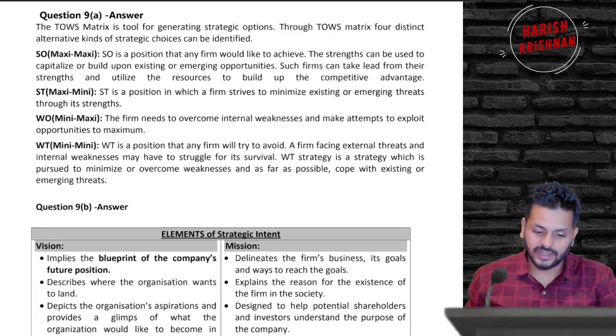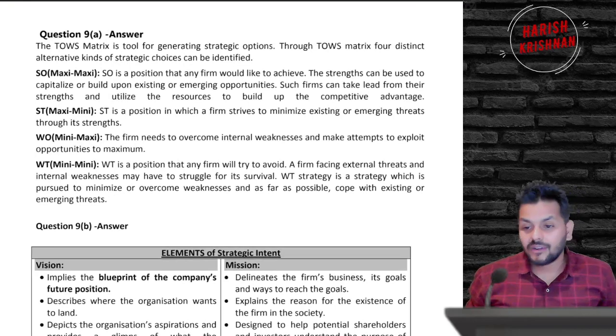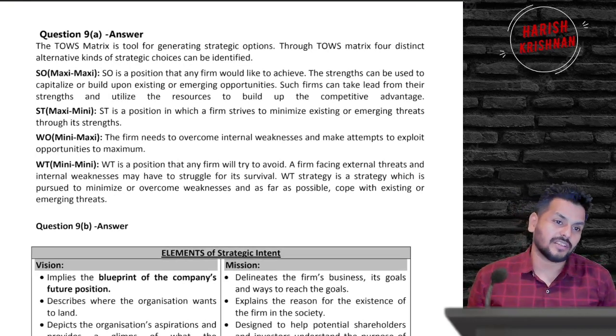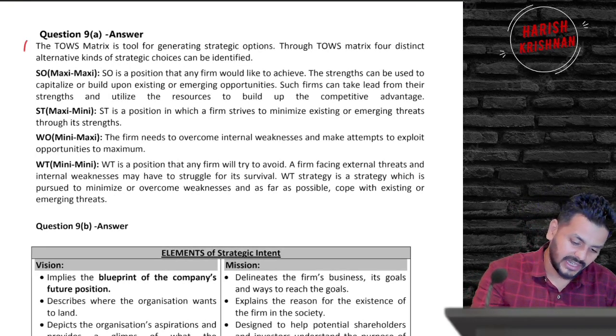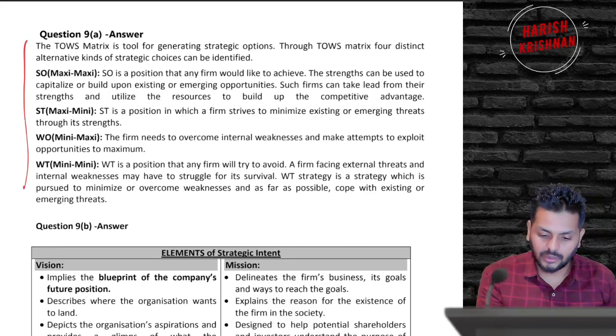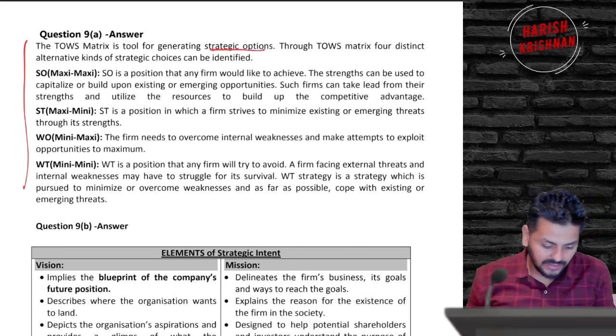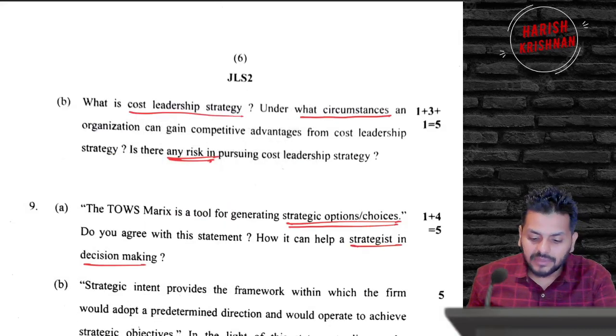Coming to the next question, TOWS matrix. Don't even imagine these kinds of questions will come in the exam, guys. Such a straight 4 marks. TOWS is a great tool for strategic options. And how will you identify this? Because they just gave the thing in the question.